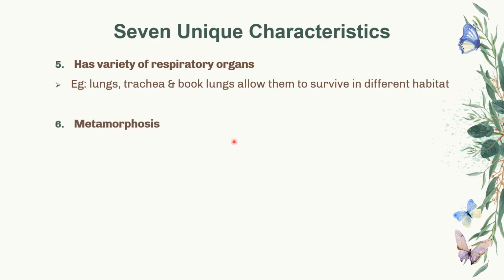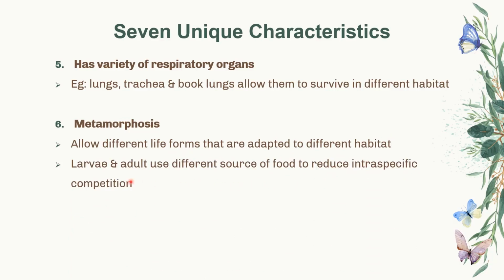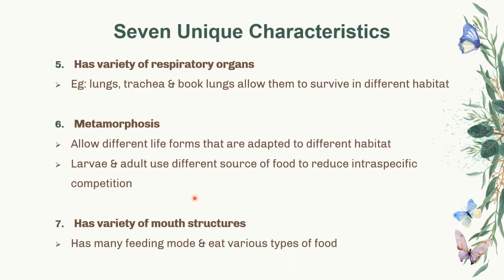The sixth one is metamorphosis. This allows different life forms that are adapted to different habitats, showing that the larva and the adult use different sources of food to reduce intraspecific competition. The seventh and last characteristic is that arthropods have a variety of mouth structures. Thus, they have many feeding modes, and each of them varies in the type of food it eats.